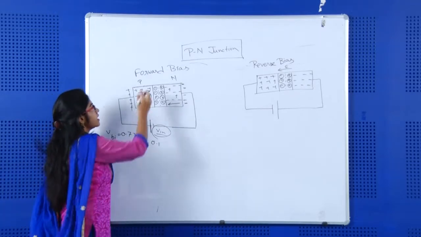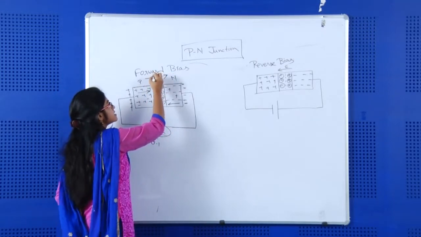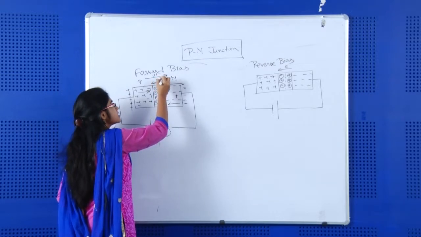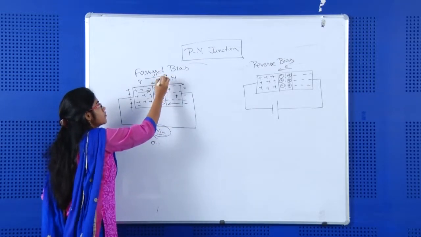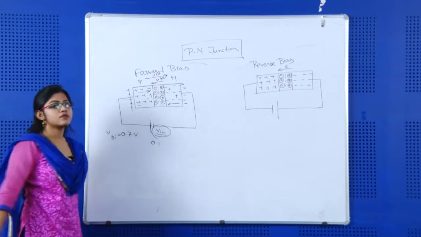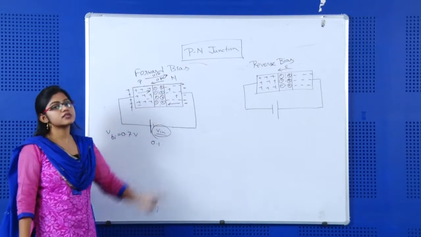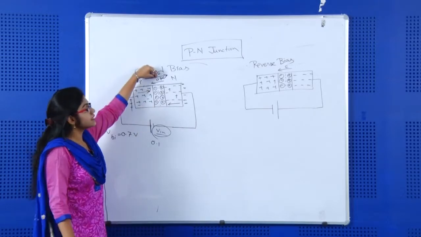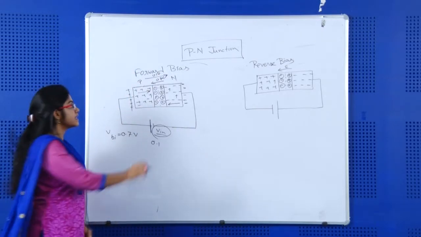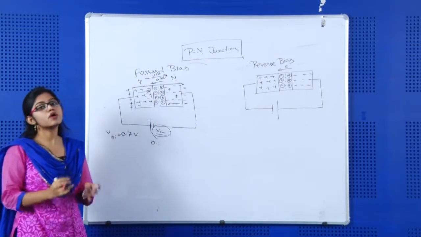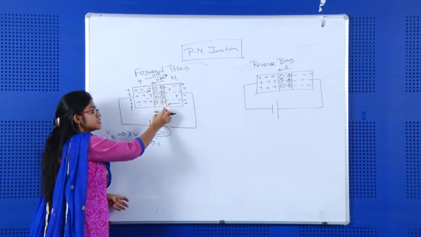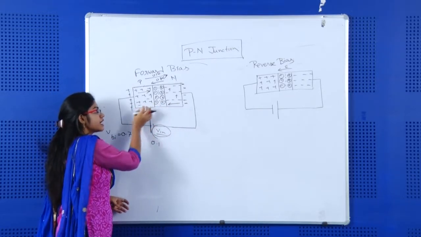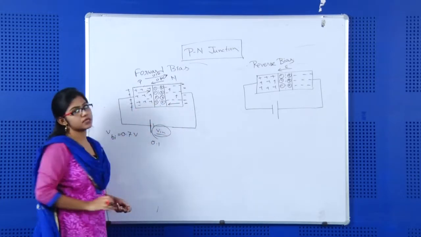Because we are giving the voltage of 0.1 volt in this direction, and the voltage or electric field developed in the opposite direction is 0.7 volt. We are giving 0.1 volt externally and the voltage generated is 0.7 volt. So, if I measure, the result will be 0.6 in this direction. So, there will be no current because the depletion region is still there, and due to that depletion region, no majority charge carrier can flow from P to N or N to P. So, how can we get the current?